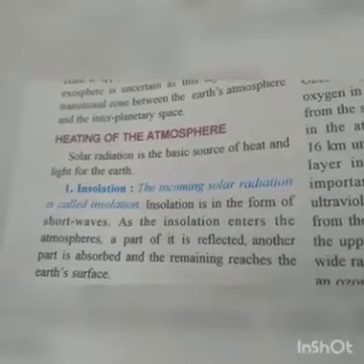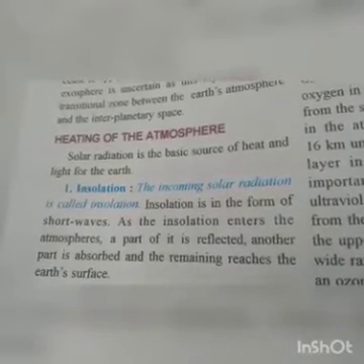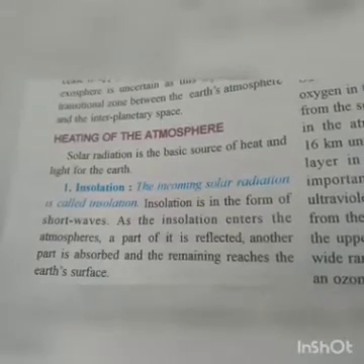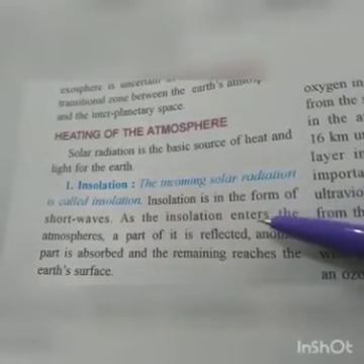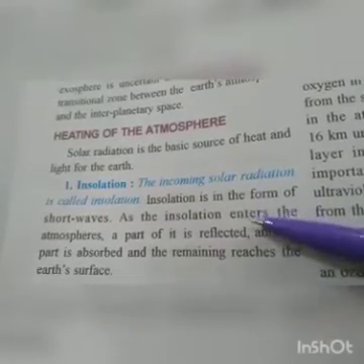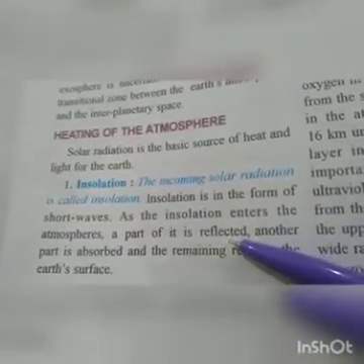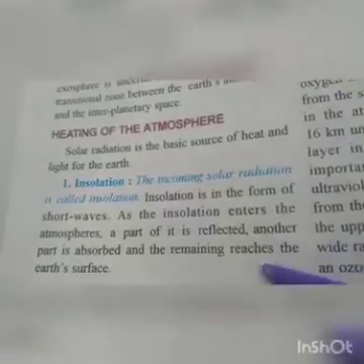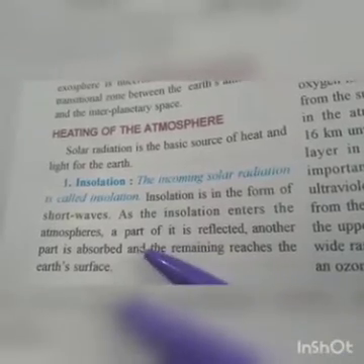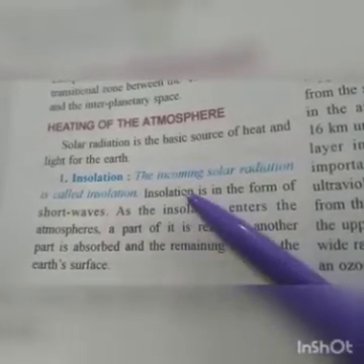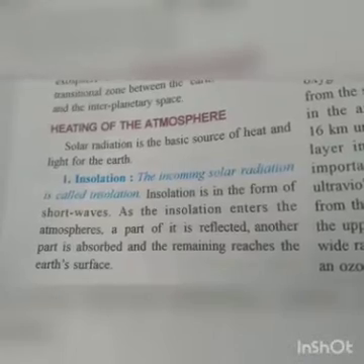That means the energy comes from the sun, and insolation is in the form of short waves. The point to be noted here is that as the solar radiation enters the atmosphere, a part of it is reflected back, another part is absorbed in the atmosphere, and the remaining reaches the earth's surface. So that's the insolation, right?